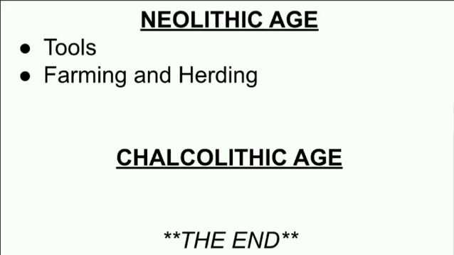So how do we know this is a Neolithic site? Because the tools found at the Paleolithic or Mesolithic sites, these are much more advanced tools, like the axes, sickles, spears, arrowheads, which have been found at these Neolithic sites. And farming and herding means now totally the Neolithic man became a farmer and herder. Herder means he started keeping animals like the dog, cow, goat, sheep, etc. And he became a food producer. Just before that, what was he? Only a food gatherer.